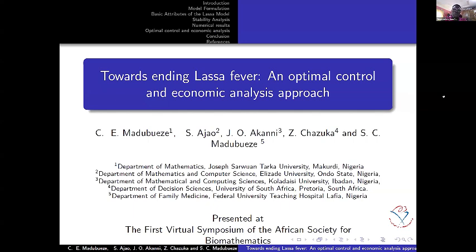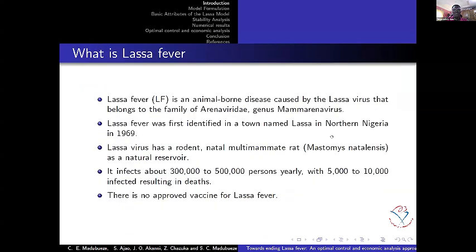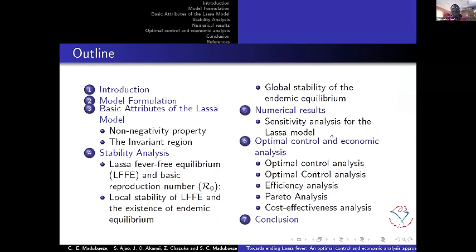I'm going to look at optimal control, but before that, I'm going to look at some qualitative analysis of the basic model, before we go into the optimal control. We will look at the sensitivity analysis in order to decide what controls we are going to implement in order to reduce Lassa fever virus disease in Africa, especially in Nigeria.